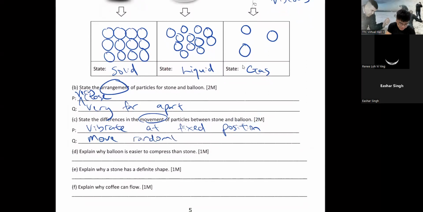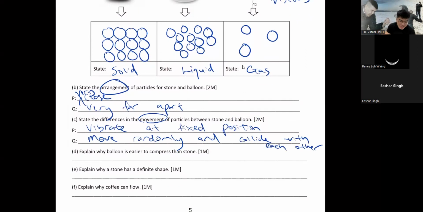randomly and collide with each other. Okay, collide means langgar. That means they bang into each other. It's just like a bumper car. So they just move randomly. They collide. So liquid, they don't collide. Liquid, they just slide like that. Whereas gas, they just collide.